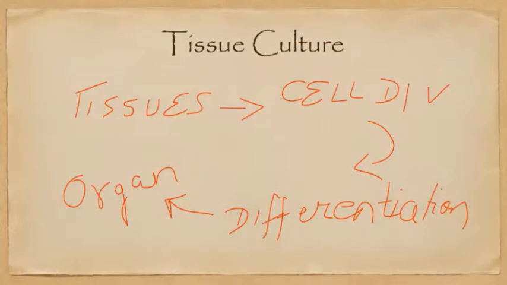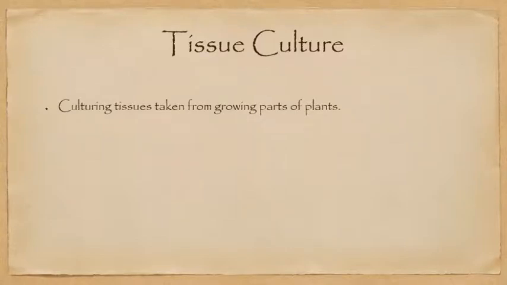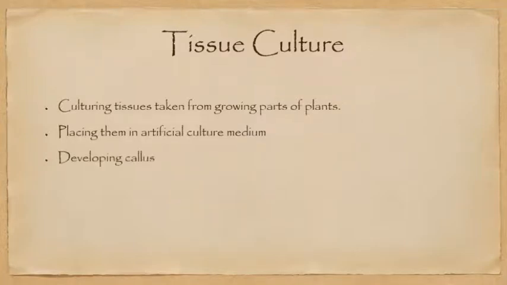Now, what is tissue culture? Let's see the features. It is culturing tissues taken from the growing parts of plant. The stress is on growing parts. This we'll discuss soon. You take the growing parts, place them in artificial culture medium. The cells begin to divide and they form an undifferentiated mass of cells which is known as callus.